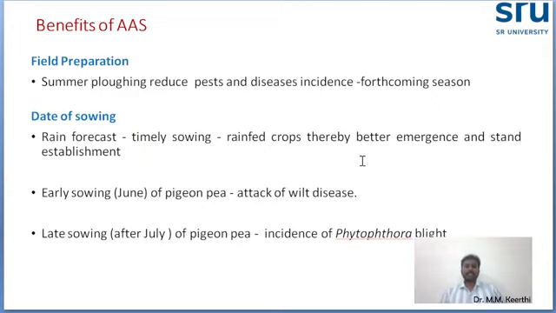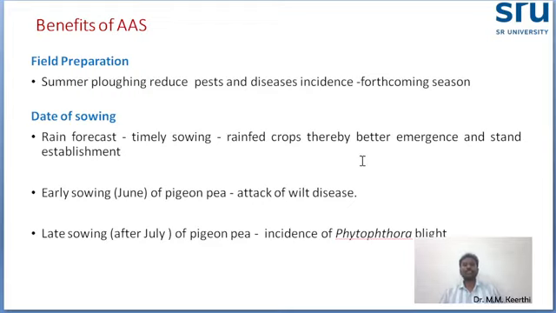Based on the weather parameters, weather forecasting, we can do summer plowing. For example, if the forecast says the southwest monsoon will start in the first fortnight of June, say June 8th, then at the end of May, around May 20th or 25th, we will start to plow the land using primary tillage. So we will do summer plowing.